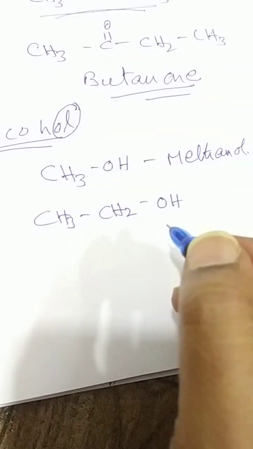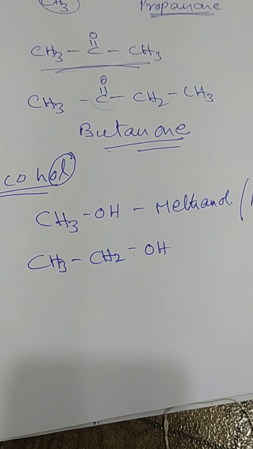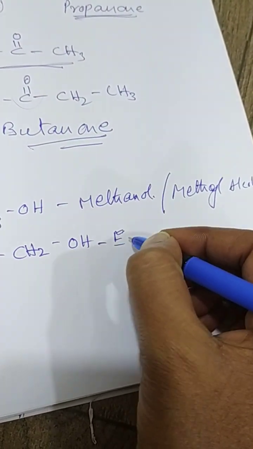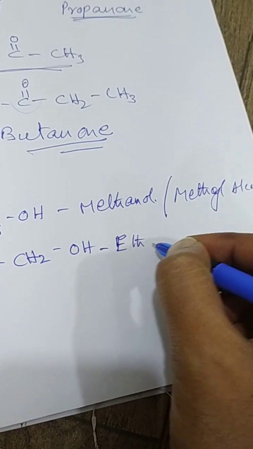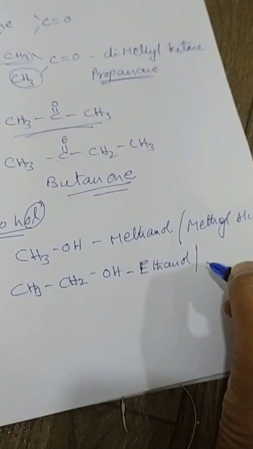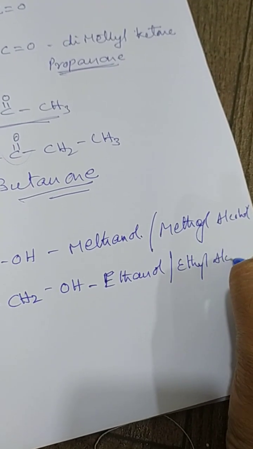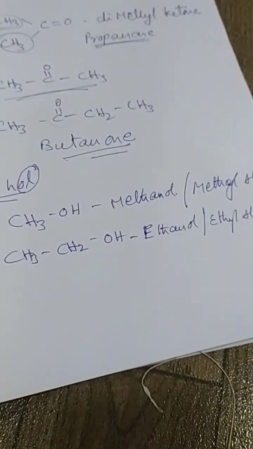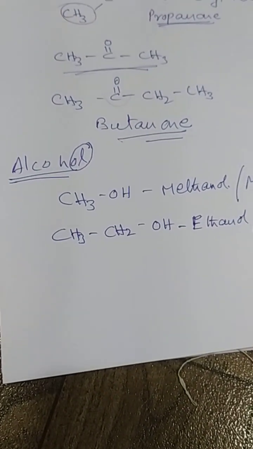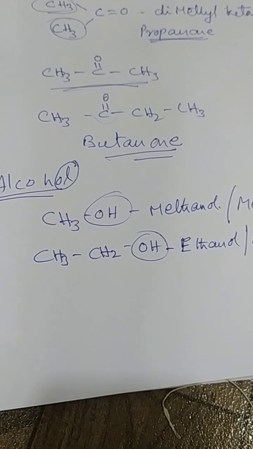This is ethanol; the IUPAC name is ethanol, or ethyl alcohol. It is very simple, but we have to understand the position of the OH, and as per that we will give the numbering.